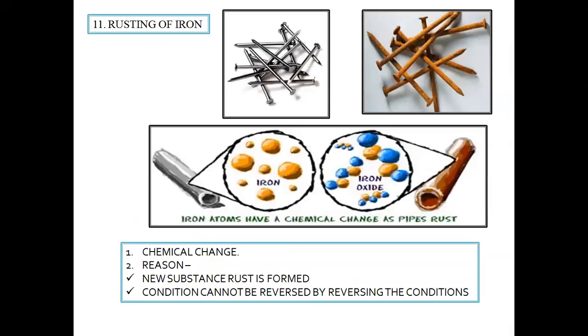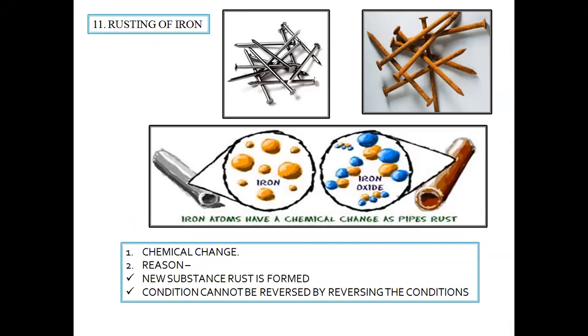Next is rusting of iron. It's a very common phenomenon which we come across in our daily life. Now, as you can see in the picture shown above, they are of a simple unrusted nail.